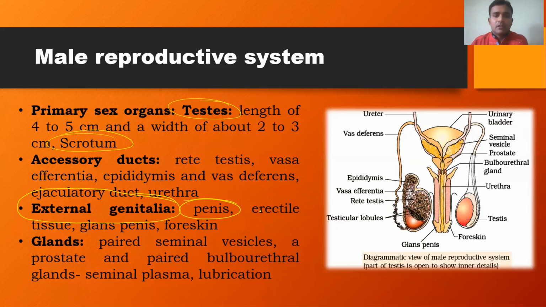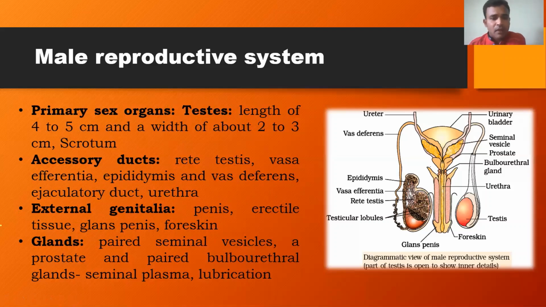The specific tissue found in the penis is responsible for the erection of the penis. The name of this erectile tissue is not given in our textbook, but it will be discussed later. So remember, the penis is a male copulatory organ, and it consists of an erectile tissue responsible for the erection of the penis at the time of copulation. And the swollen apex, the tip of the penis, is called the glans penis, and it is covered by a fold of skin called the foreskin. So this is regarding the external genitalia of the male reproductive system.